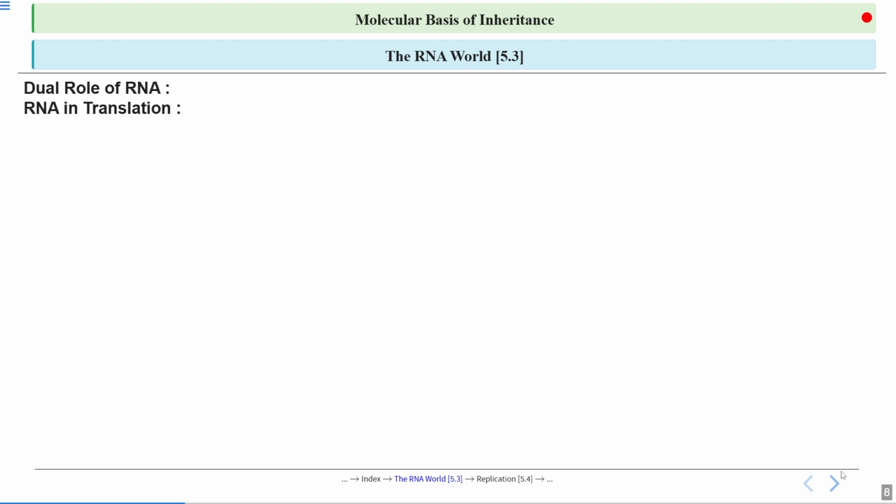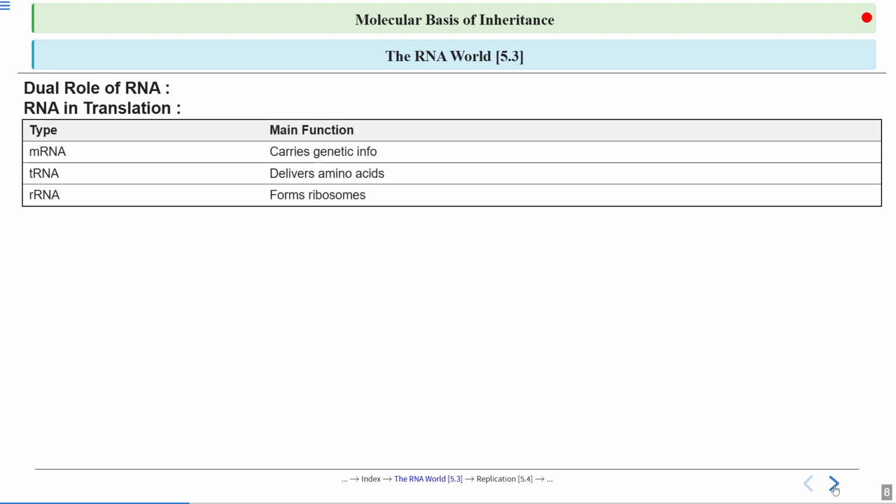Now we talk about RNA in metabolism. Now let's see what is the role of RNA in translation. So we know that DNA has to transcribe into mRNA to form what? To form protein. Okay. So first of all, there are three types of RNA we are talking about here.